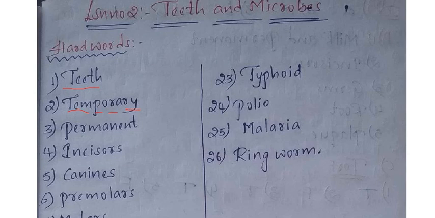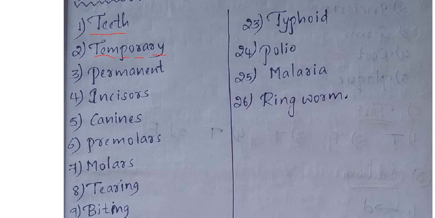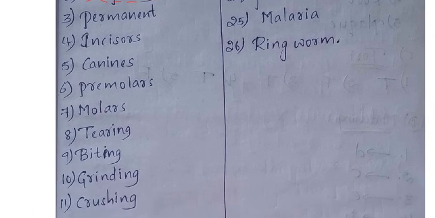Temporary. Next, the third one is permanent. You read in this way: P-E-R, per, M-A-N-E-N-T. Permanent.